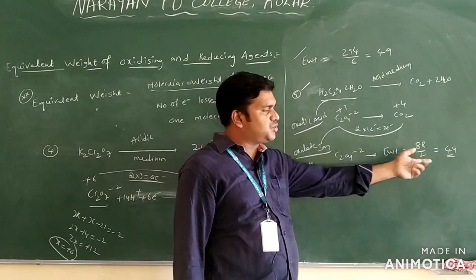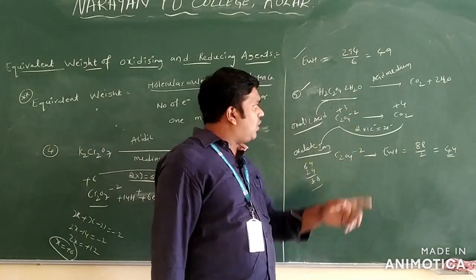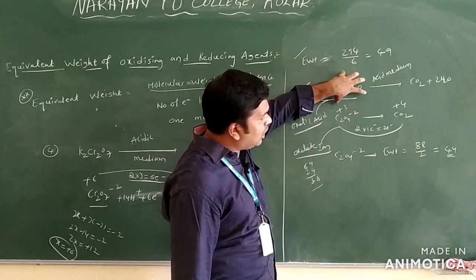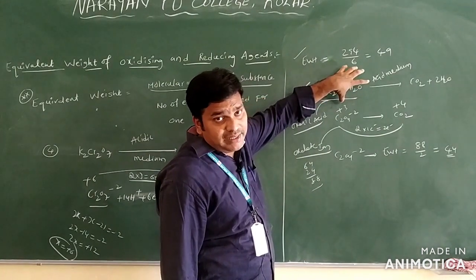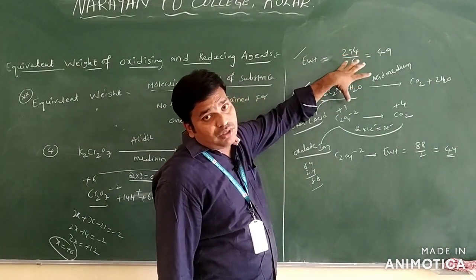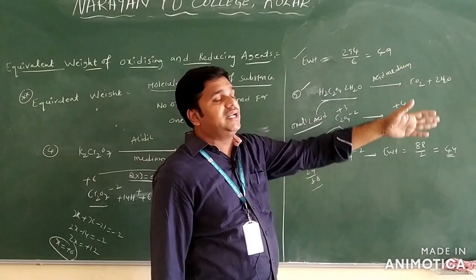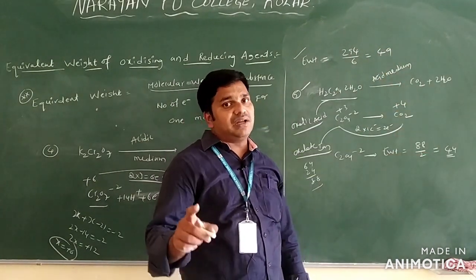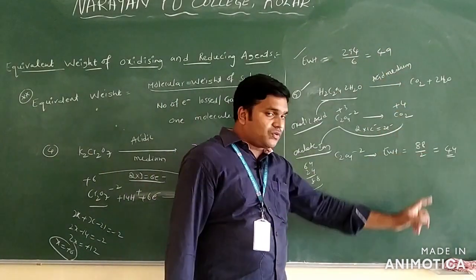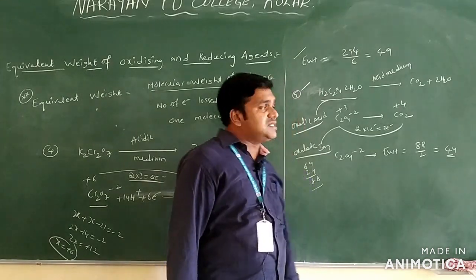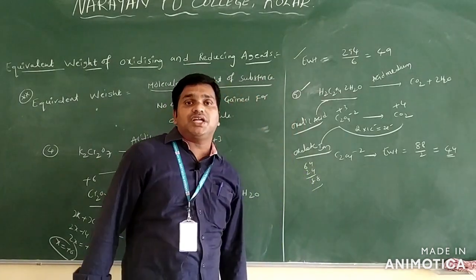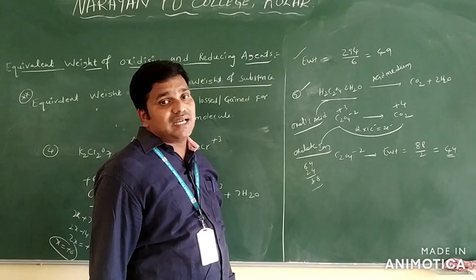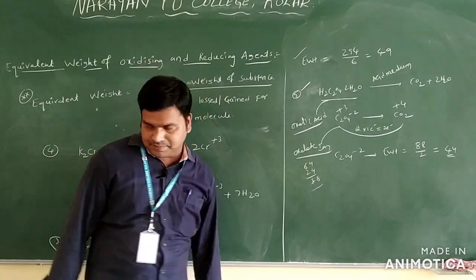You can write the 2 also. If you take particularly oxalic acid, you want to find out the oxalic acid gram molecular weight, you will get 126 only. That 126 by 2 you can write, you will get 63 for oxalic acid, 44 for oxalate ion only. So this is regarding the equivalent weight concept for oxidizing and reducing agents.